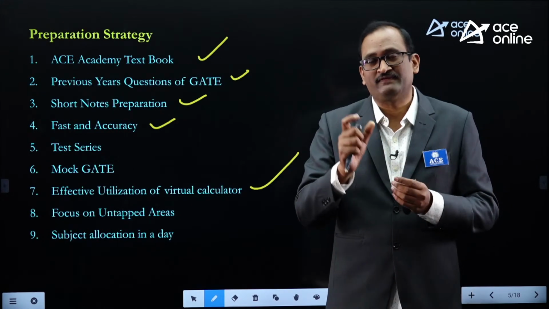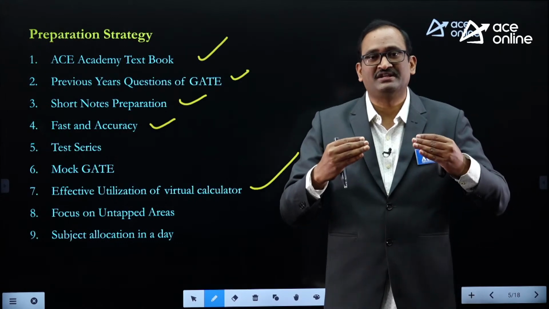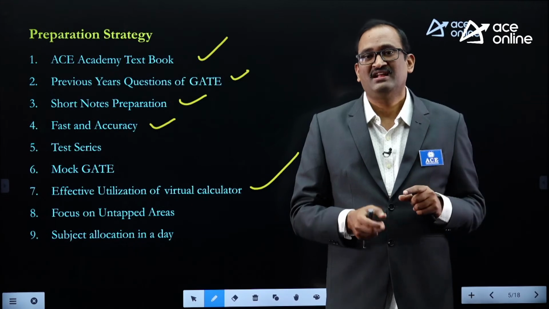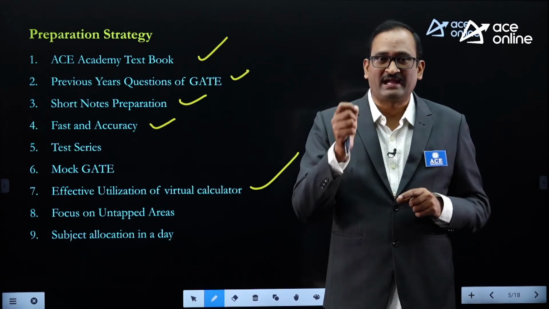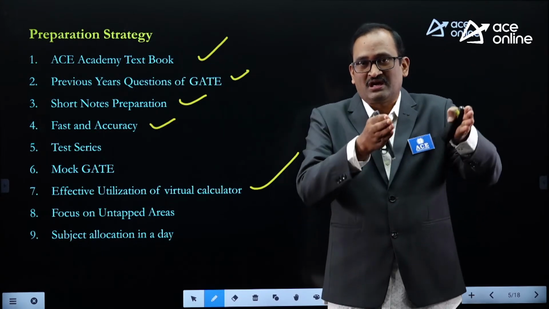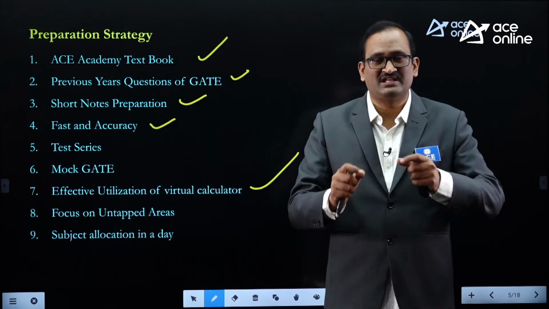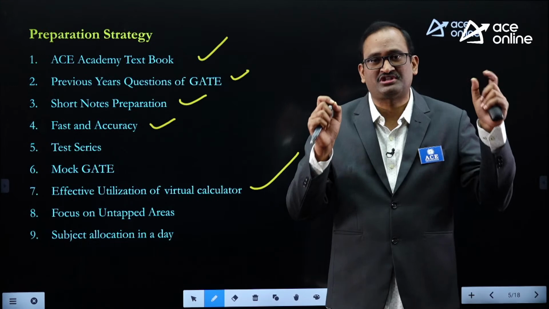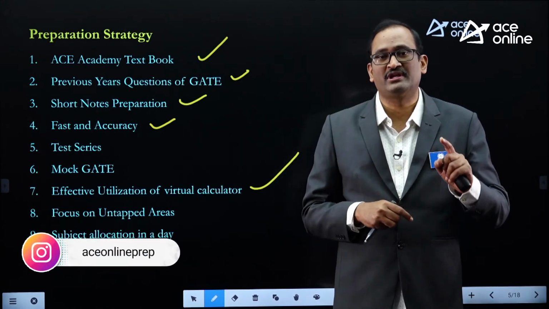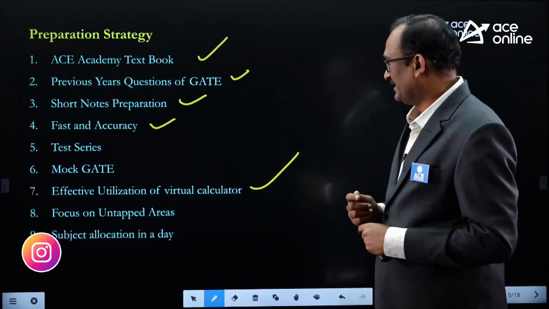While you are doing the problems very fast, then you may commit some mistakes. That depends on practice. By doing the problems very fast without committing any mistakes, that skill will be improved by practicing the questions as many times as possible. As many times as possible means not the same questions. You may solve questions from previous year GATE test series, solving as many different quality questions as possible, so that automatically the speed and accuracy skill will be improved. It is purely dependent on your practice only.